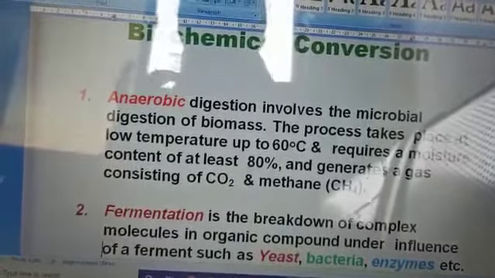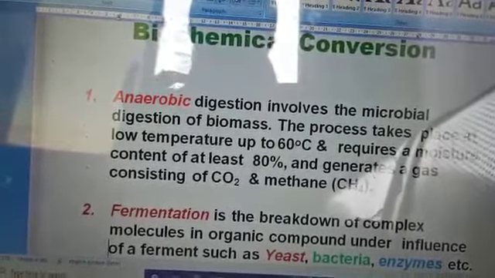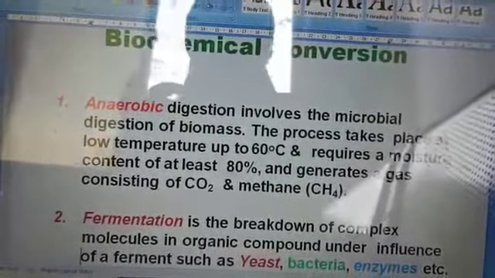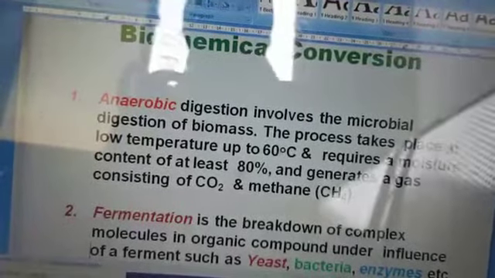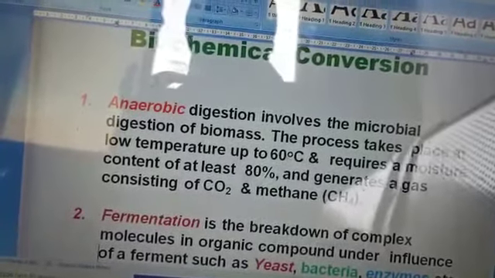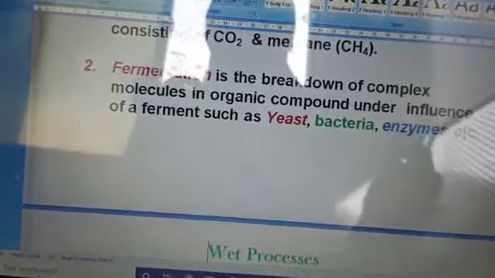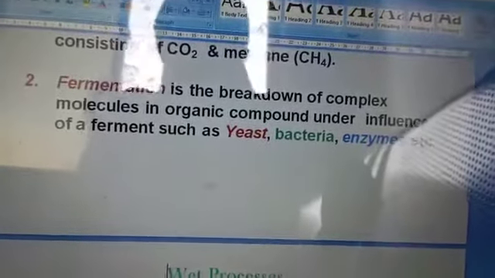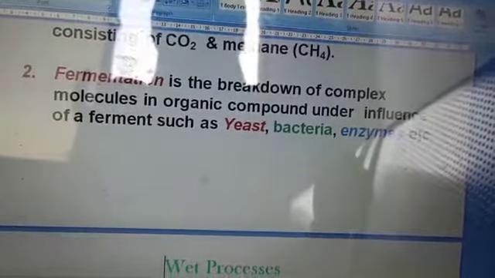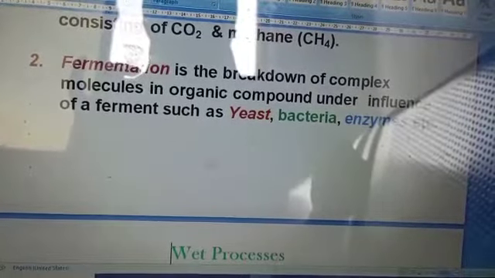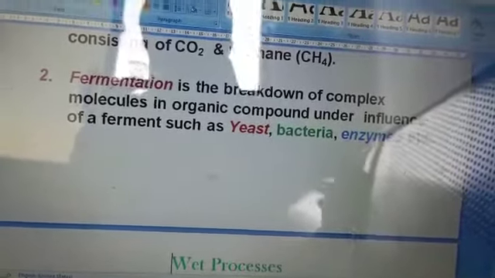If your digestion is occupied by the gas of methane and ethane, on further composition, it gives you methane gas. Fermentation is like division of molecules or production of molecules under bacteria, like yeast and bacteria enzymes are used. It's the process of fermentation.